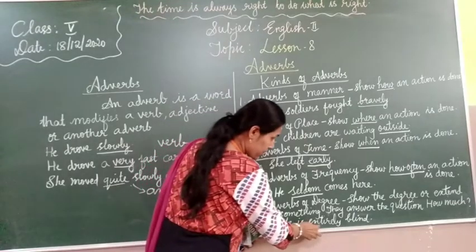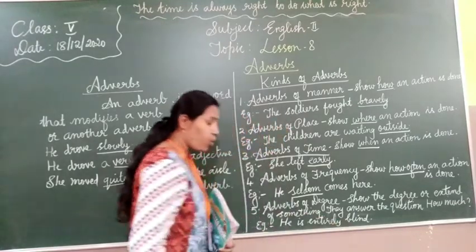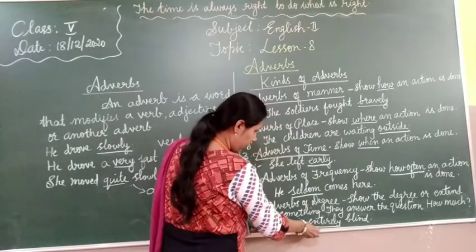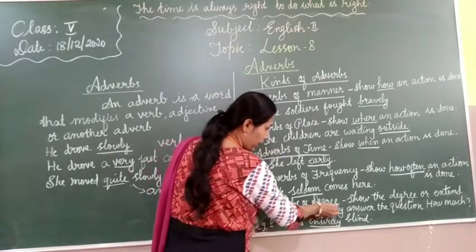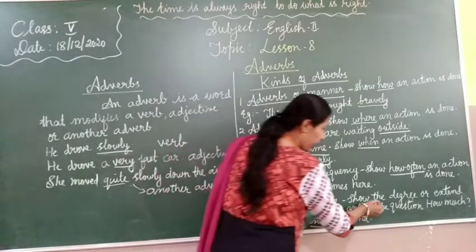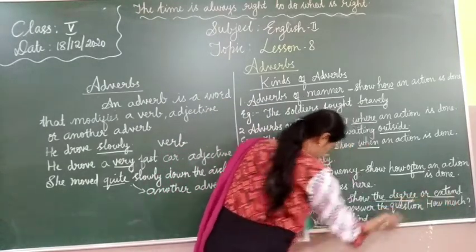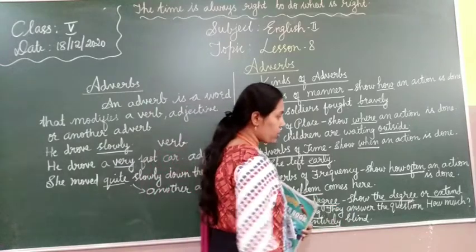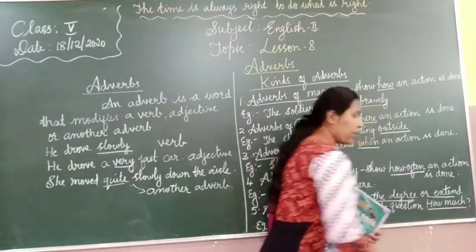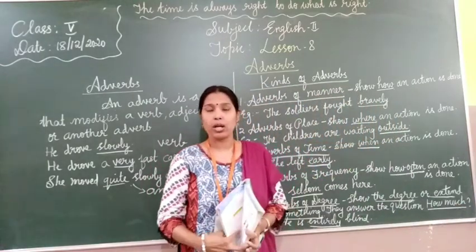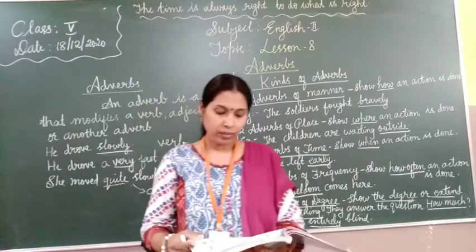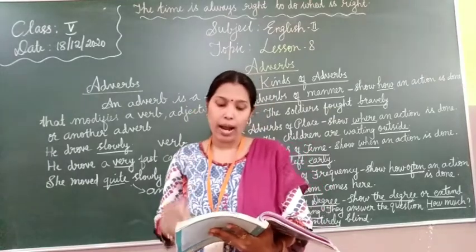He is entirely blind. How much blind is he? Entirely. So this entirely is what? Adverbs of degree. It shows the degree or extent of something. Okay? And they answer the question how much. If you get an answer to the question how much, that is adverbs of degree.